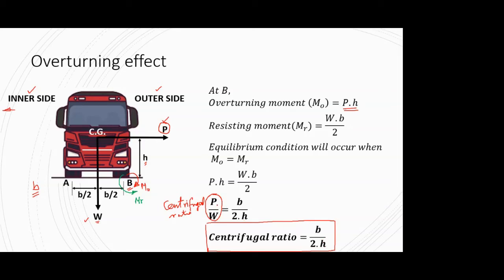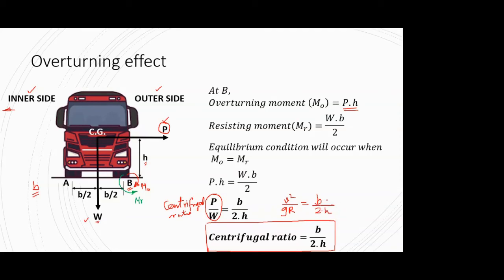So we know that the centrifugal ratio is the centrifugal force, for which we have a formula, divided by W, the self-weight. Or simply, instead of P by W, I can write V square upon GR. So this is the condition that your vehicle has to satisfy.